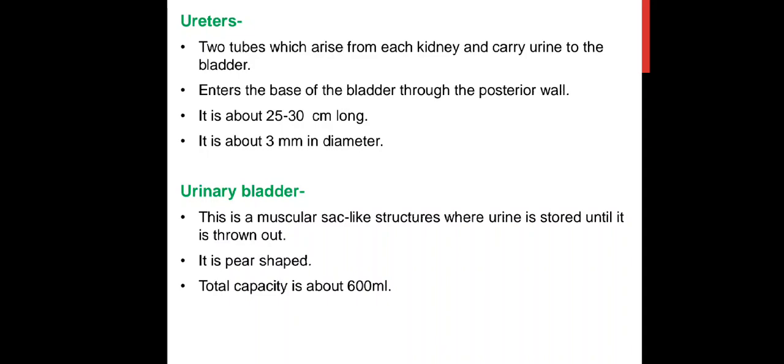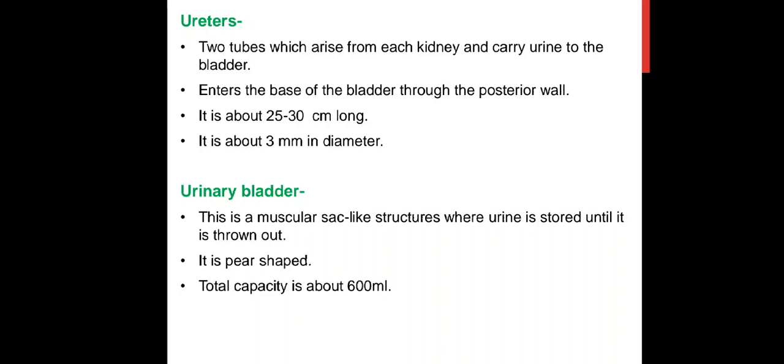Then urea 2%, meaning 98% so far, and the rest, like uric acid, creatinine, ammonia, sodium, potassium, chloride, phosphate, sulfate, and oxalate, are present in the remaining 2%.